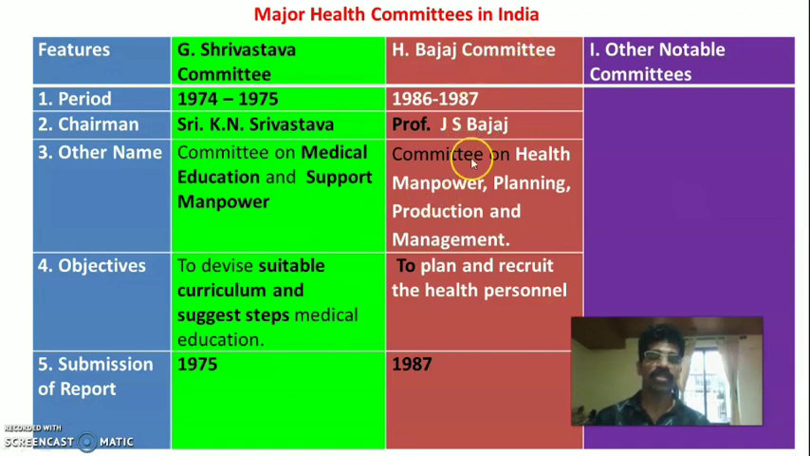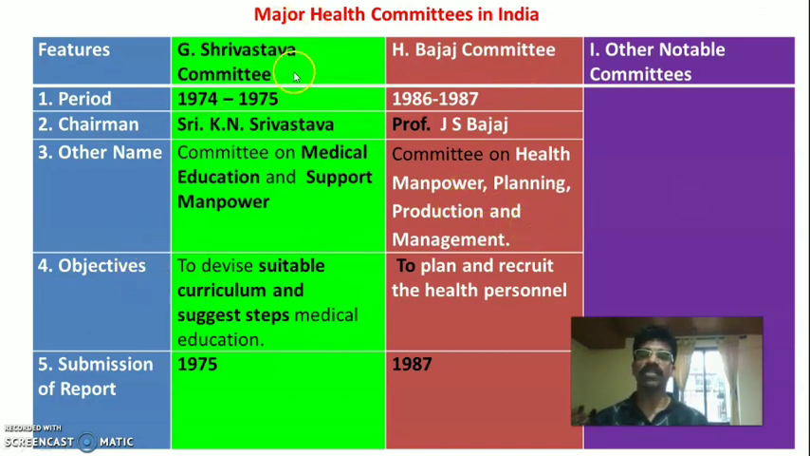Then the Bajaj committee was also known as Committee on Health Manpower Planning, Production and Management. That means identifying the various health manpower, health personnel to render the health services, and planning of the health personnel. Production means recruitment of the health personnel, and maintaining the health personnel in the field, that is management. So these two committees are entirely different from the previous committee. The Srivastava committee is based on medical education and support manpower, and the Bajaj committee is related to health manpower planning, production and management. So you can remember easily.